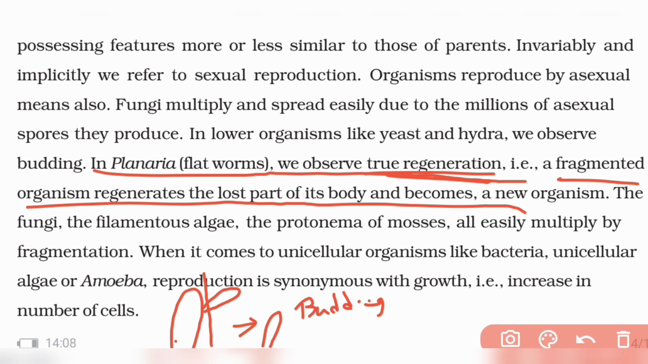Okay, but what happens in true regeneration? If this is one organism, this organism is broken. Only a part of the organism breaks, and this broken part grows into a new one. In budding, there is some extra growth on top of the organism; first the extra growth happens, and then that growth gets broken off. Here, in the plant, nothing extra grows; the plant's body part only breaks and it grows into a new organism.